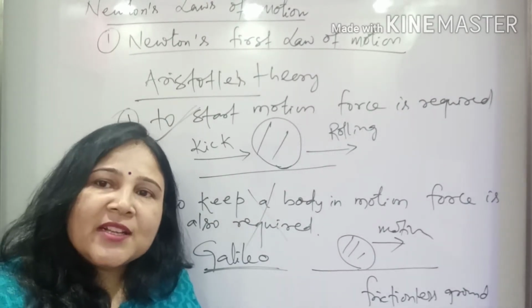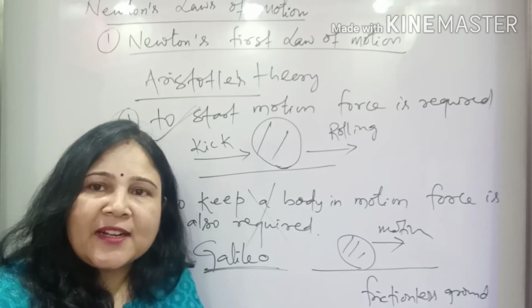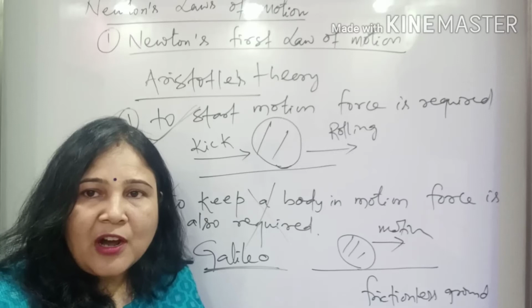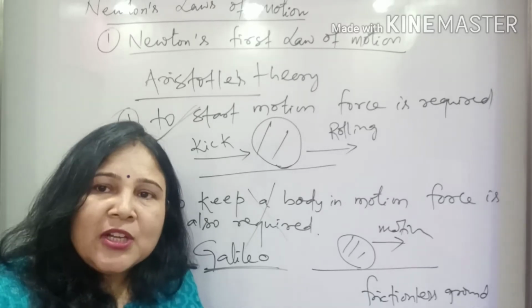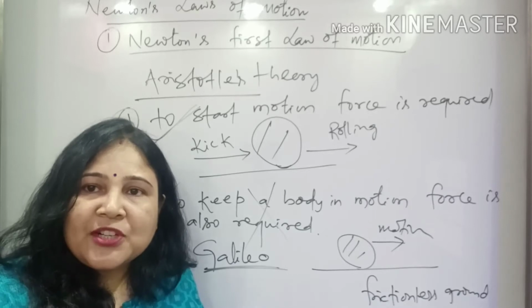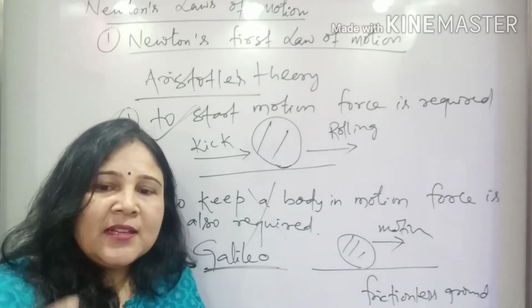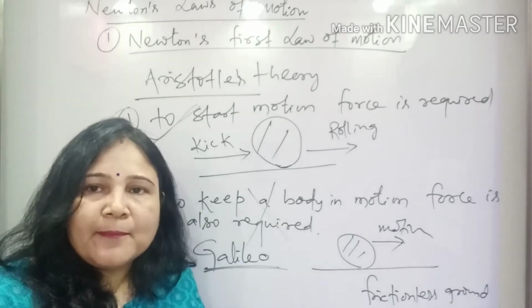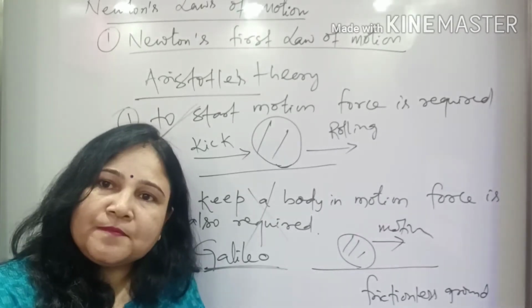Because there is a friction which is continuously acting with the ground. That friction may be with the ground, and there is also friction with the air. So some kind of friction is acting over here. And this friction is what stops the motion of that body, and due to that only, after some time, the football comes to a stop.